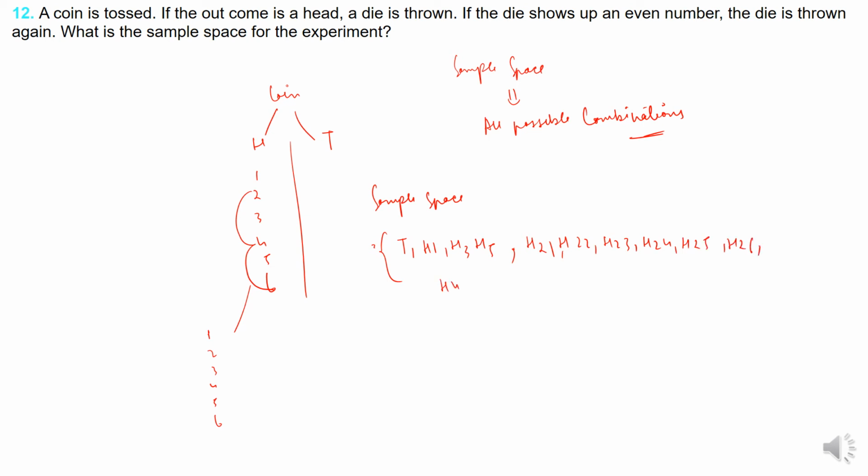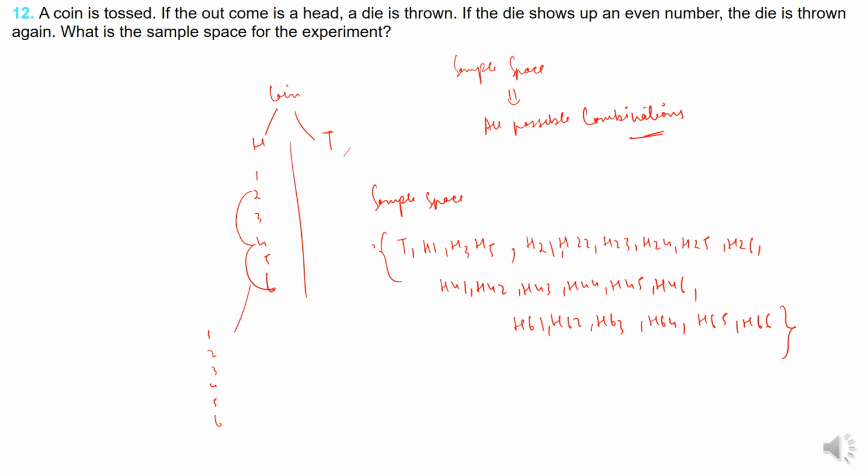Similarly, H41, H42, H43, H44, H45, H46. Similarly, H61, H62, H63, H64, H65, H66. I hope this is understood.